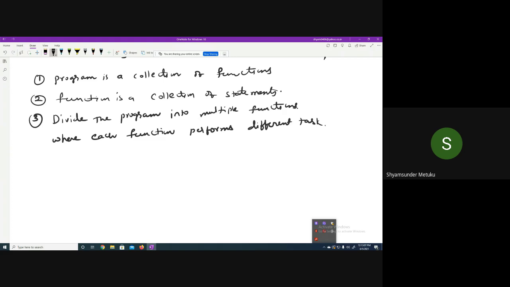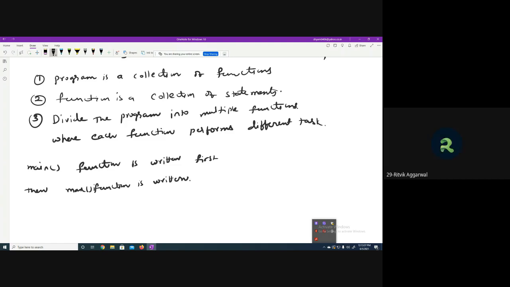In the above example, I first wrote the main function, then the max function. Here you must understand that functions can be defined in any order.